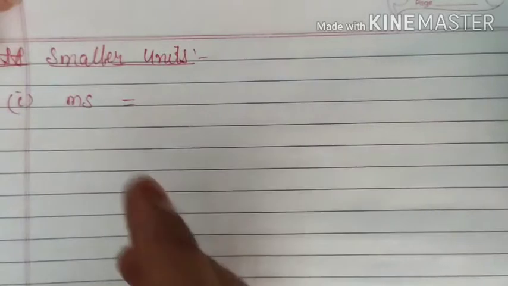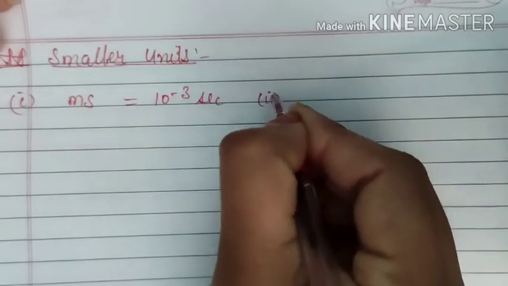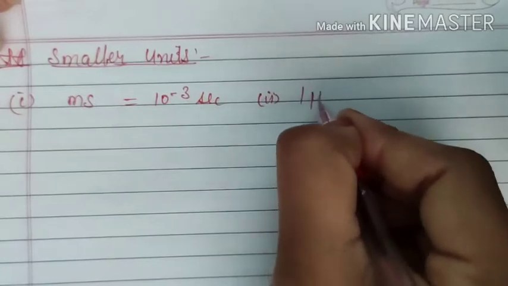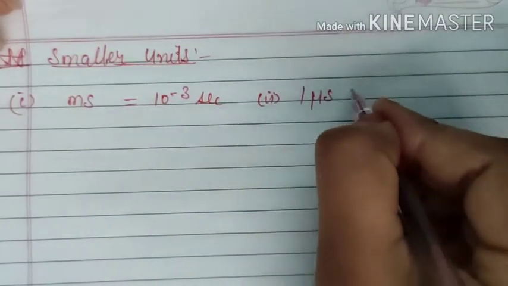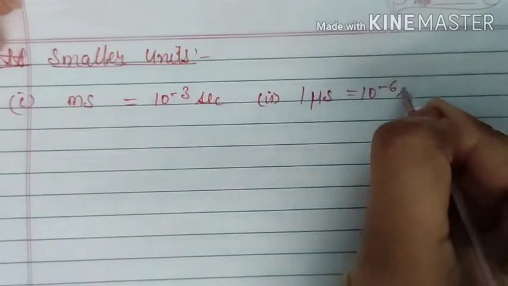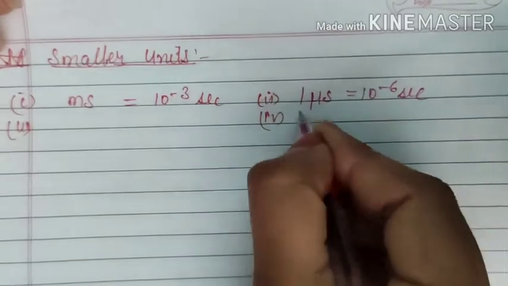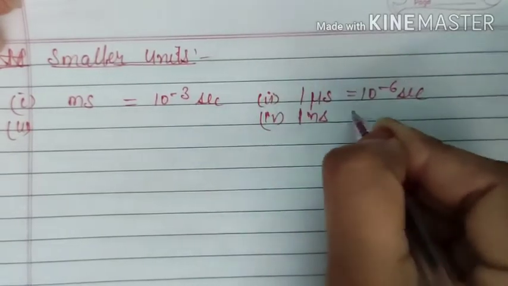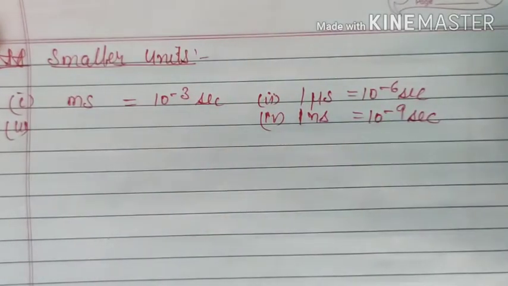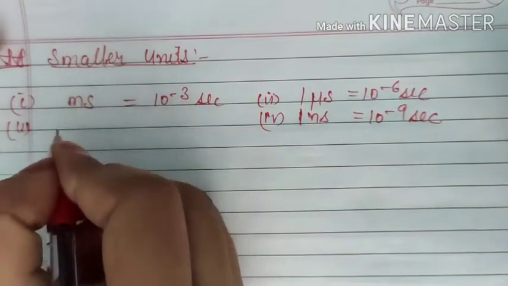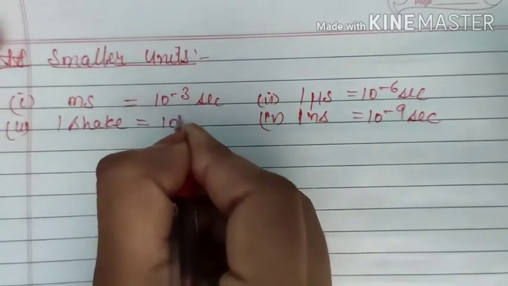As we have already learnt, milli means 10 raised to power minus 3, and the second one given is microsecond. This micro is represented by mu, that is equal to 10 raised to power minus 6 seconds. Then we have learnt nano. So 1 nanosecond is equal to 10 raised to power minus 9 seconds. These prefixes we have already learnt earlier. Here one more extra thing is given, that is 1 sec is equal to 10 raised to power minus 8